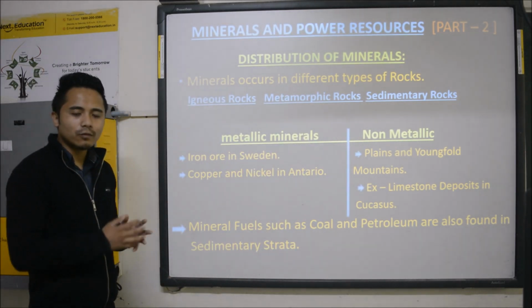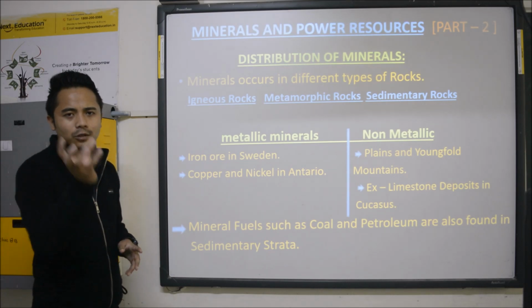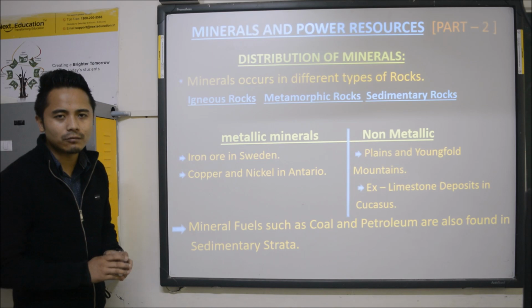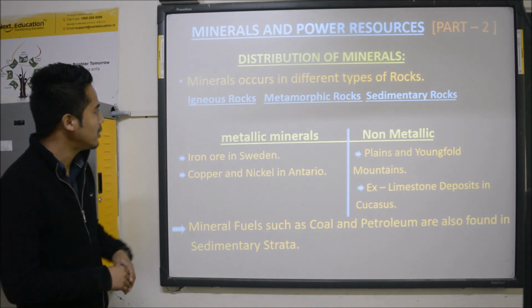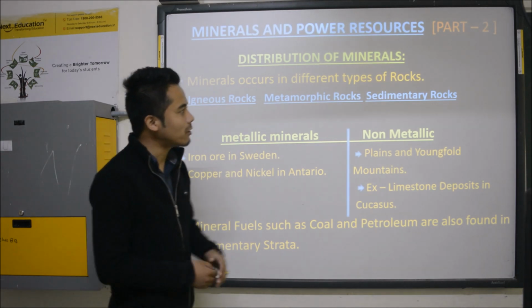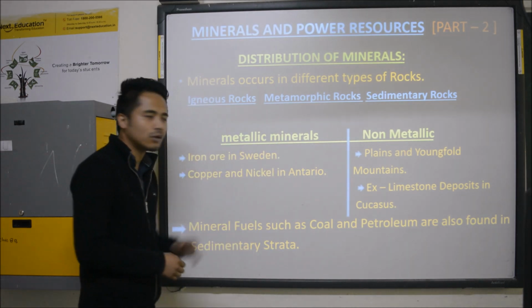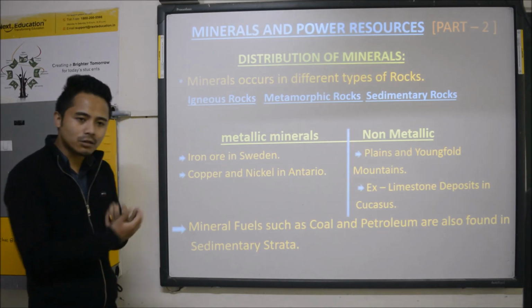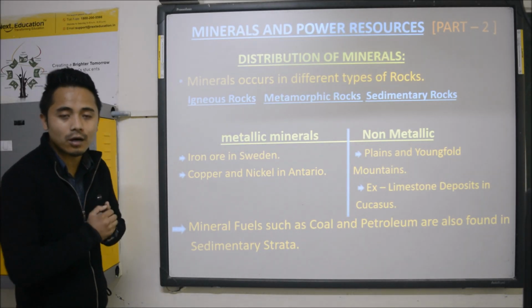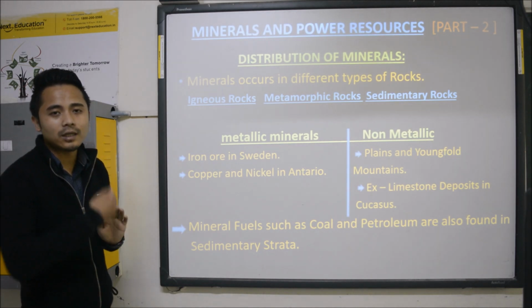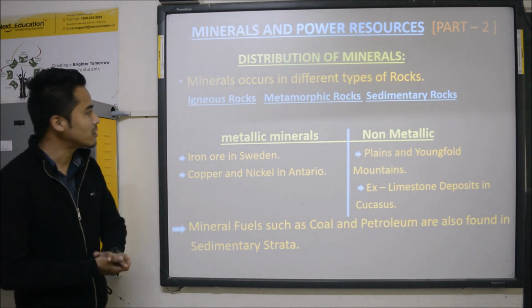Let's talk about rocks. When we are talking about rocks, we are not talking about small rocks. We are talking about rocks which are huge, bigger like a mountain. So there are different types of rocks. Number one is igneous rock, then metamorphic rocks, and sedimentary rocks, where minerals are formed. Let's talk about igneous rock. What takes place in the formation of igneous rock?